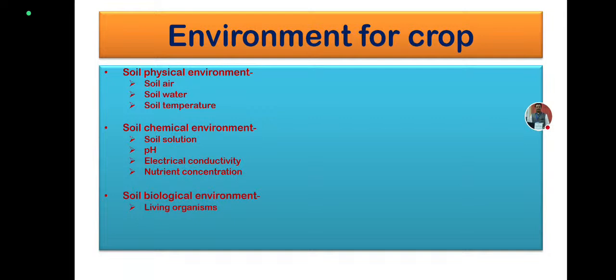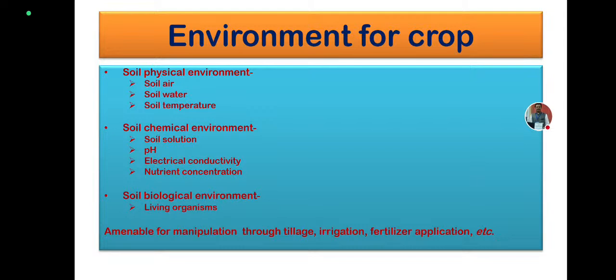This environment for the crop, present in the soil or in the field, has this physical, chemical, and biological environment, which is amenable to manipulation through various activities that we do, the agronomical practices.